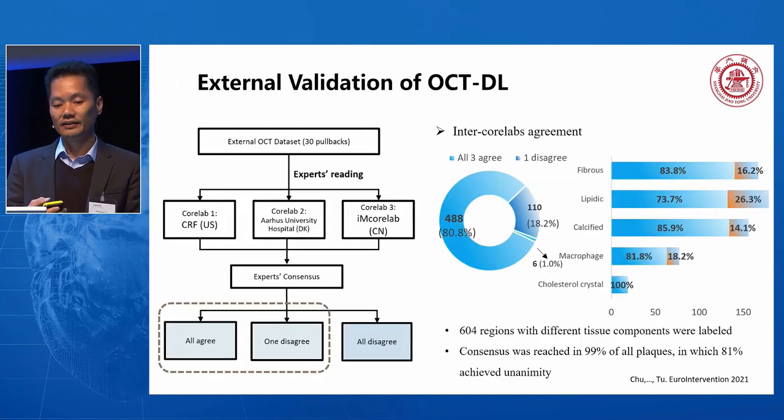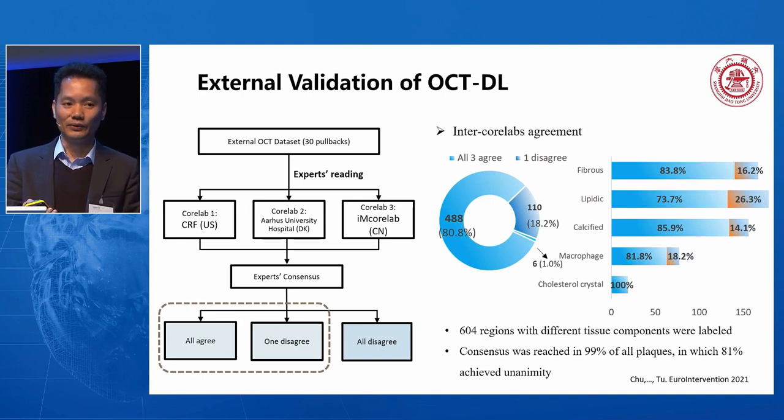For the validation, we performed an external validation. We invited three collaborators who are very experienced in OCT reading. One is CIF, another is Aarhus University Hospital, and the other is Harbin University Hospital in China. So, three continents. Basically, they independently labeled 300 image frames from 30 pullbacks with different features, and so we have three situations.